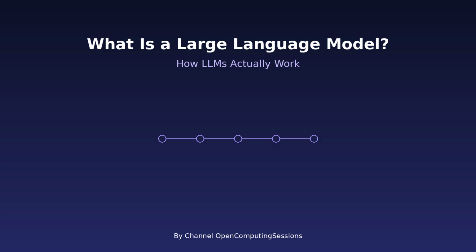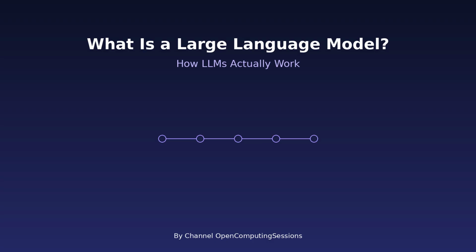Now here is the important part. LLMs are built using neural networks. Specifically, a type of architecture called a transformer. This architecture allows the model to understand relationships between words, even if they are far apart in a sentence. For example, in a long paragraph, it can understand what a pronoun refers to. It can maintain context across multiple sentences. That is why it feels intelligent. But technically, it is performing very advanced probability calculations based on patterns it learned during training.